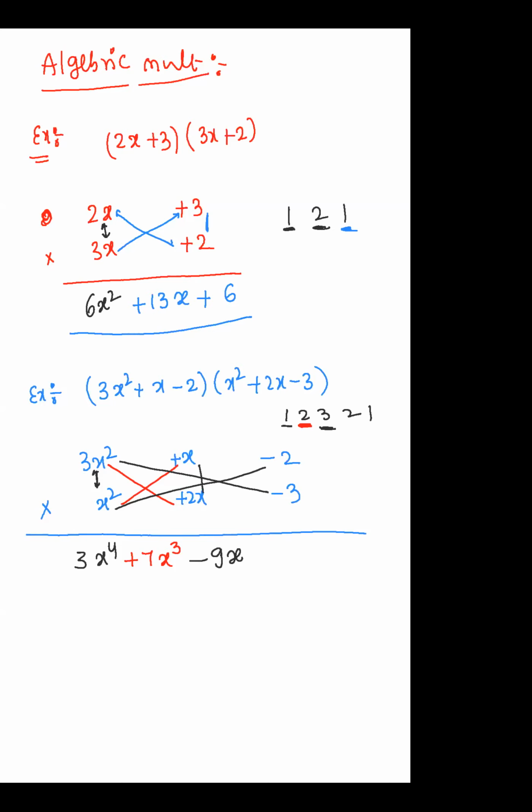9x square. And the next thing is I want to take 2 digit combination. So that is minus 3 and minus 4, that is minus 7x. The final combination is minus 2 into minus 3, so it will be plus 6. So this will be my answer.